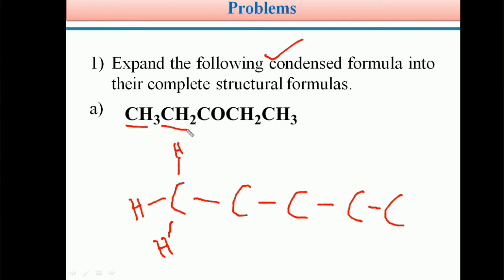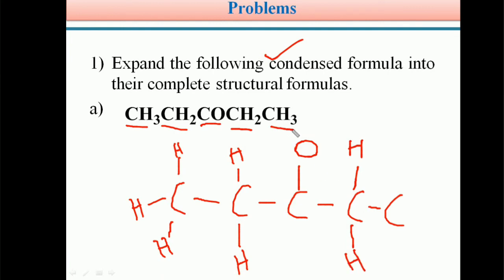Next, CH2. This carbon is connected to 2 hydrogen atoms and to 2 other carbon atoms. Next, CO. This carbon is connected to oxygen. Next, CH2. This carbon is connected to 2 hydrogen atoms. This is CH3. This carbon is connected with 3 hydrogen atoms.